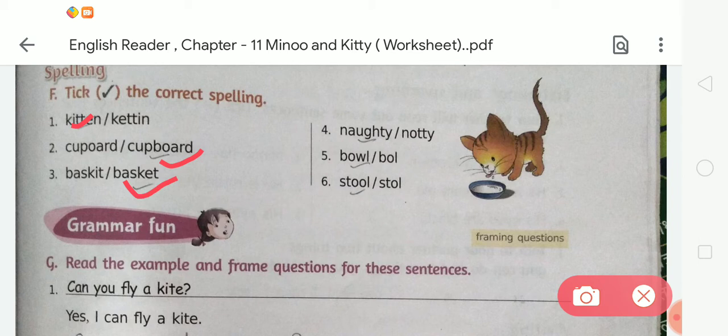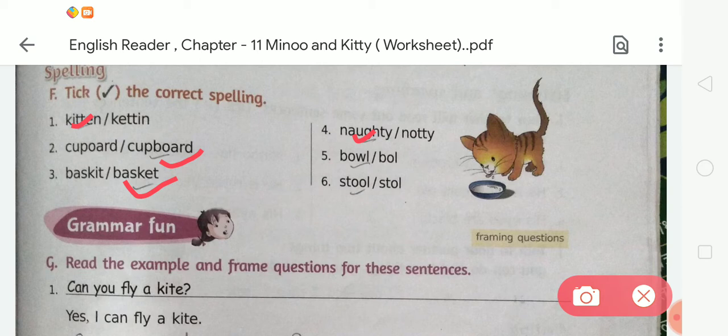After that, number 4, there is a spelling of naughty. Tell me which one is correct. N-A-U-G-S-T-Y, naughty, or N-O-T-T-Y, naughty. So here is N-A-U-G-S-T-Y, naughty. Okay. Next, number 5, there is a bowl. What is the spelling of bowl? B-O-W-L or B-O-L. The spelling of bowl is B-O-W-L, bowl.